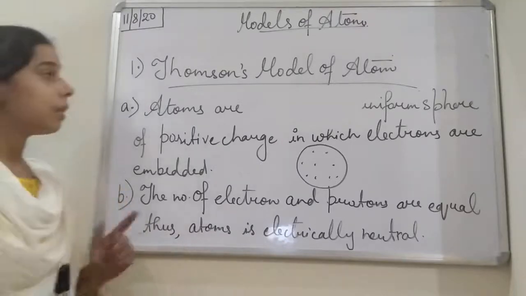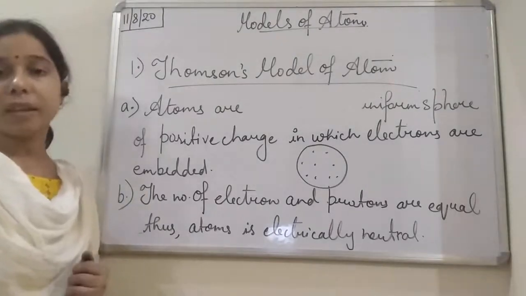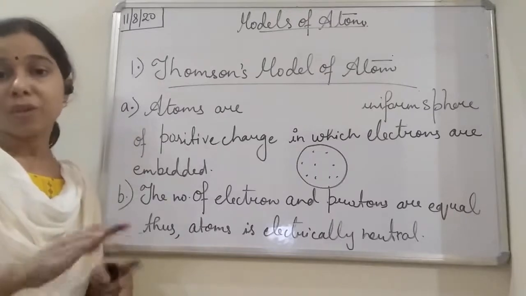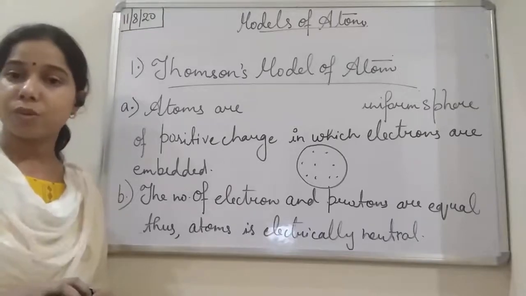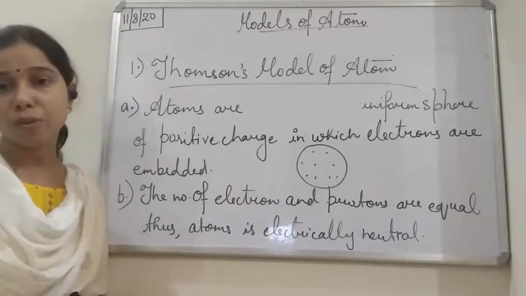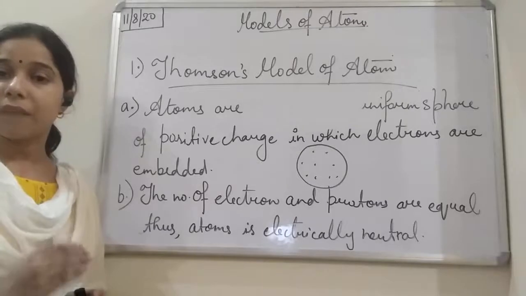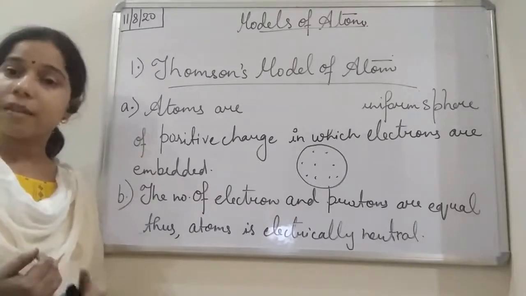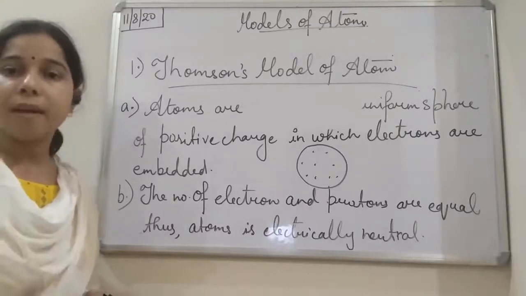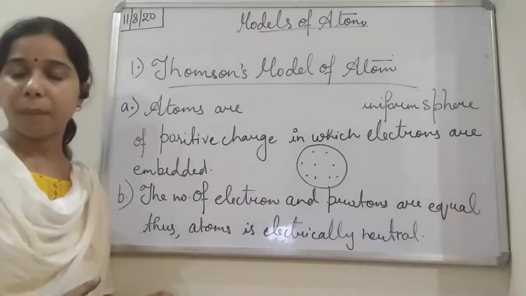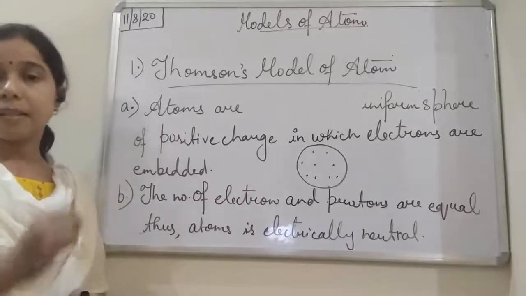So this is the Thomson model of the atom given by J.J. Thomson. He explained that an atom is a uniform positive sphere in which the electrons remain embedded, and the number of electrons is equal to the number of protons, and thus overall the atom is neutral. It does not have any charge. He also compared the atom to the plum pudding as well as the watermelon, in which the seeds remain embedded.